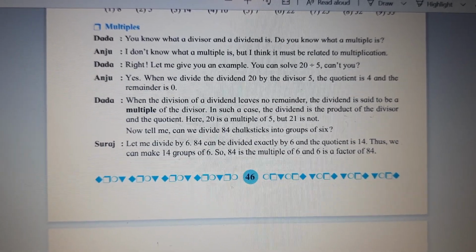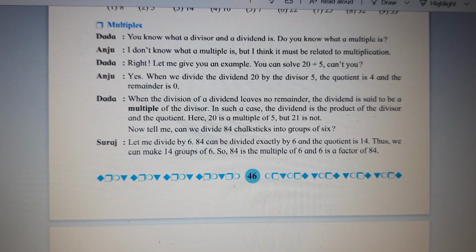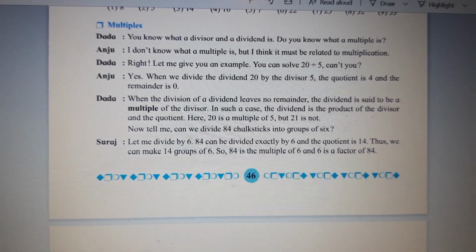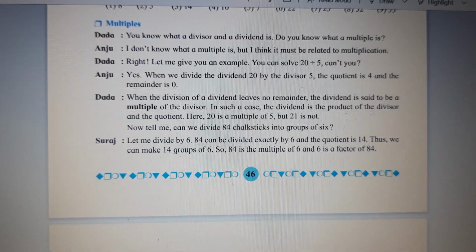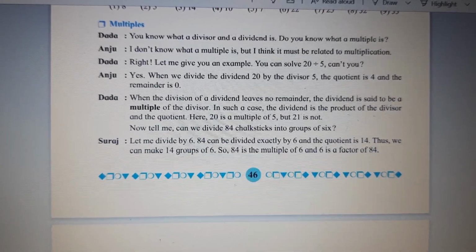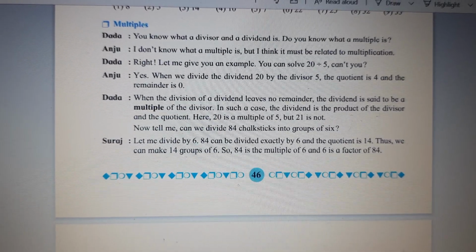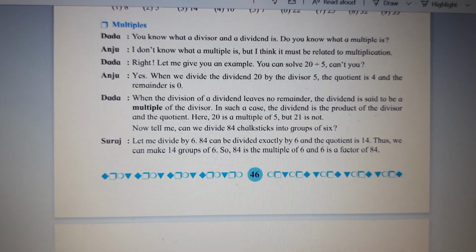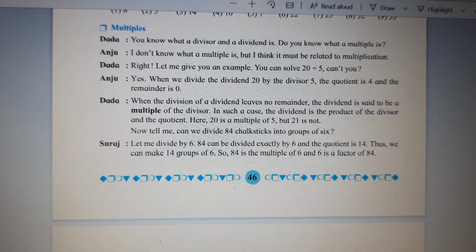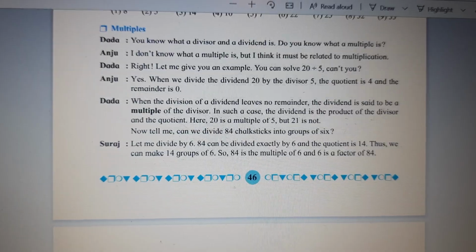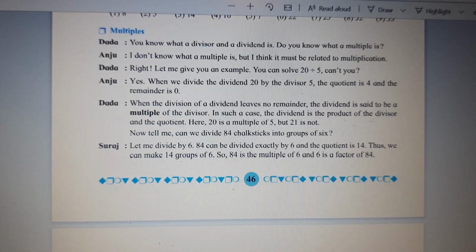Now tell me, can we divide 84 chopsticks into groups of 6? So we have to check whether 84 is divisible by 6. So let me divide by 6. 84 can be divided exactly by 6 and the quotient is 14. Thus we can make 14 groups of 6. So 84 is a multiple of 6 and 6 is a factor of 84.